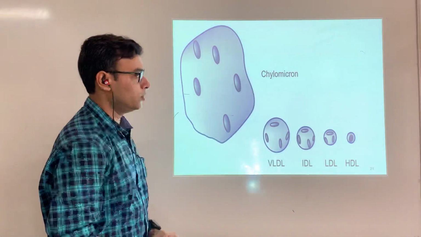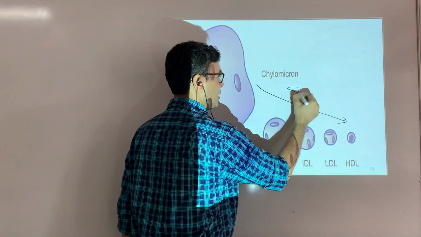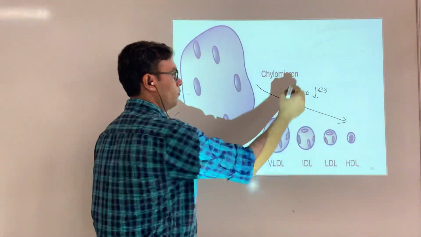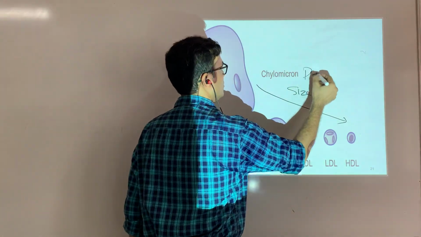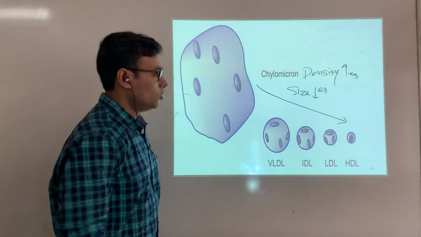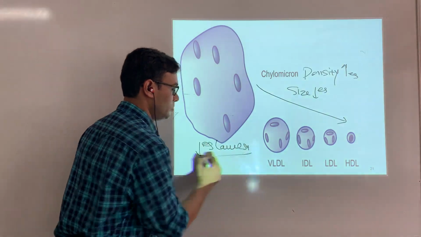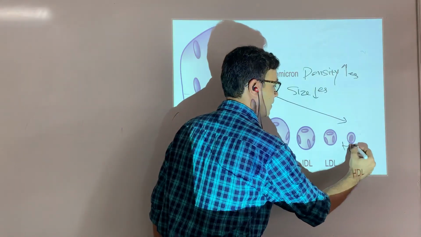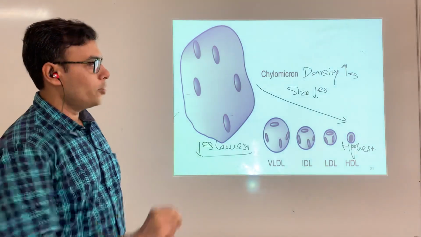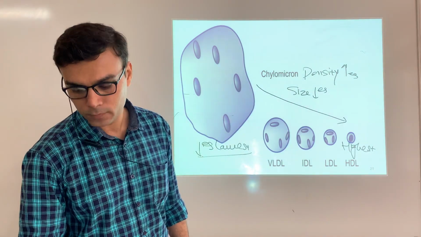As it goes down, the size of the lipoprotein decreases, but the density increases. Chylomicron has the lowest density, HDL has the highest density. Now we try to understand how density and size differ among the different lipoproteins.